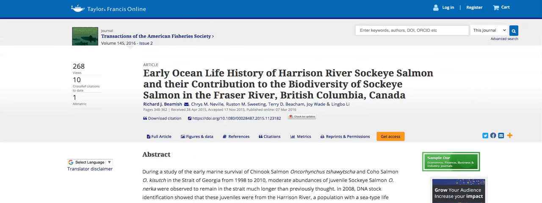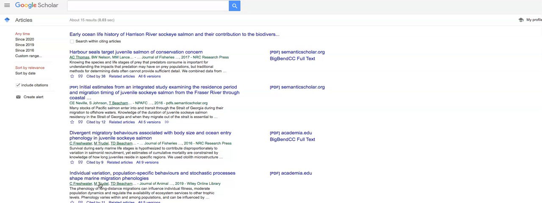I'm going to go back. I didn't mean to jump in there like that. See how this says cited by 15? This lets you know that people used that research to find something else. And you'll see it's taken in some other places, and it may also be useful for you.